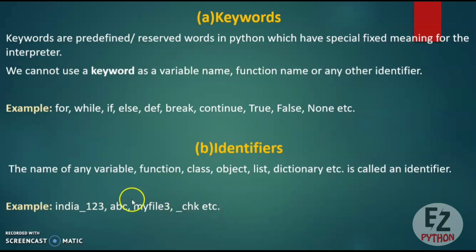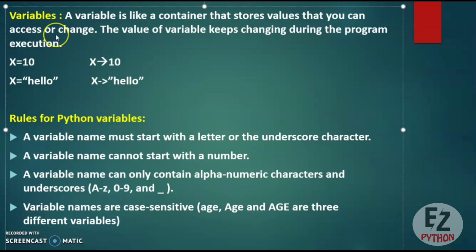So in this, how will you identify a variable? First you need to understand what a variable is. A variable is like a container that stores some kind of value, and also you can change the value of a variable during the program execution.